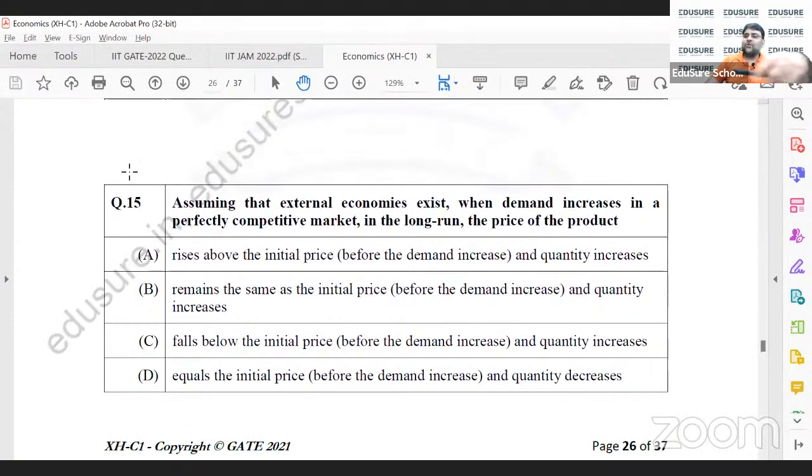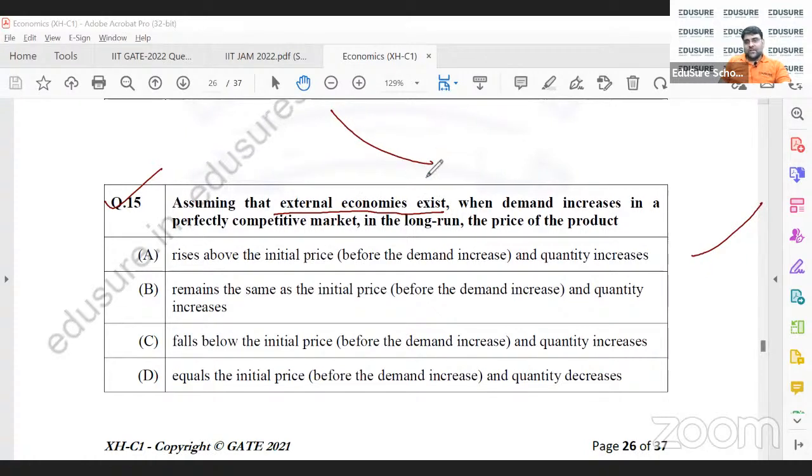Yes, so this we have already discussed in the class. If I have external economies, that basically means, see, economies of scale means that the average cost is decreasing. Diseconomies of scale means average cost is increasing. So external economies exist means that the average cost is decreasing.